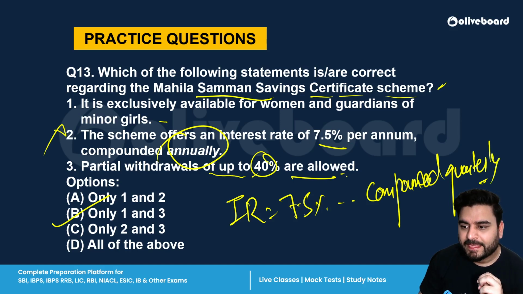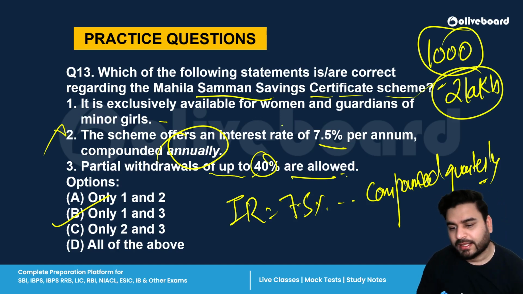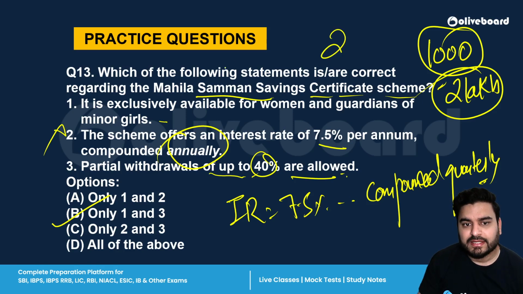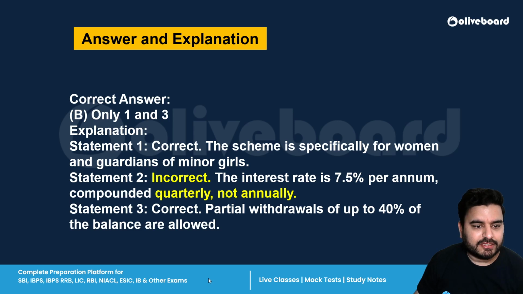All right. So remember this thing, and this was actually introduced by the Government of India in the Union Budget of 23-24. Minimum you can invest 1,000 rupees and maximum 2 lakh rupees per account. Minimum is 1,000, maximum is 2 lakh. The tenure for this certificate is 2 years. Also, you will get tax benefit under Section 80C. These are the important aspects of the Mahila Samman Savings Certificate.